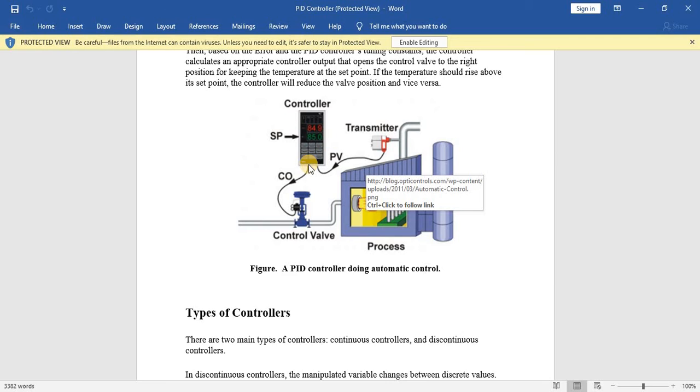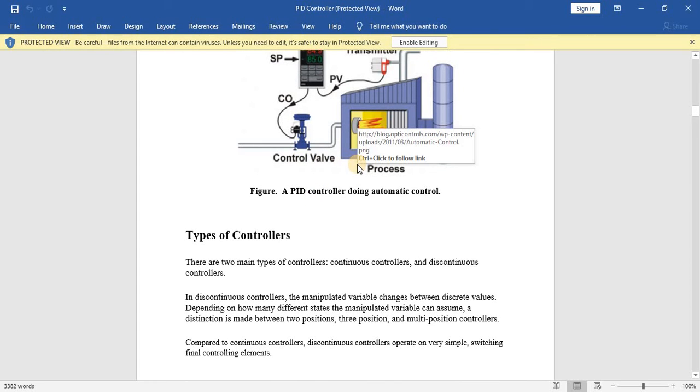After tuning, it will acquire some PID gains, different values of P, I and D. According to these values, it will check the error between the set point and the reference. You can see here the set point is 85 and the output current is 84.9. So to make both equal and to make the error 0, this PID will tune itself and produce the parameters, and it will give the output to the control valve. This is how the PID is going to work.